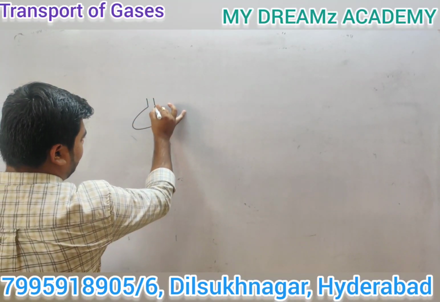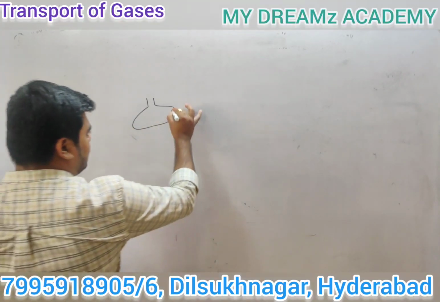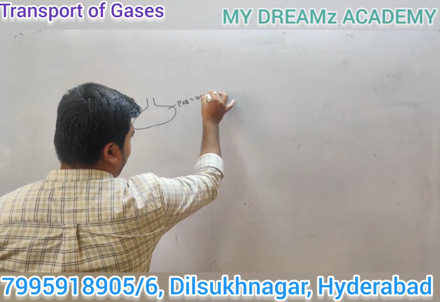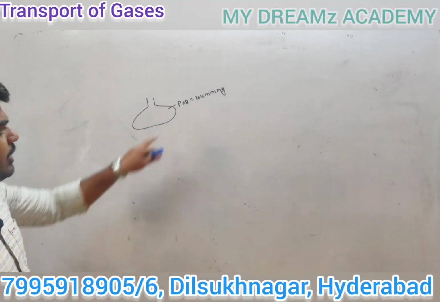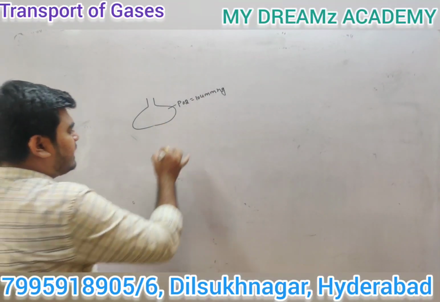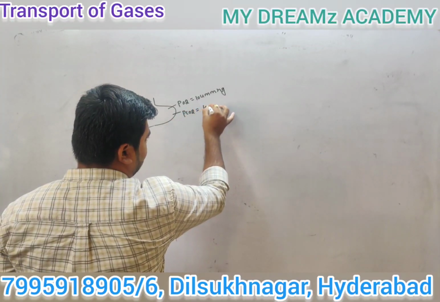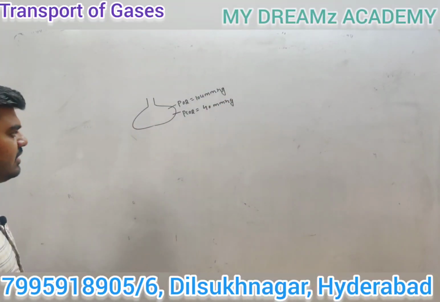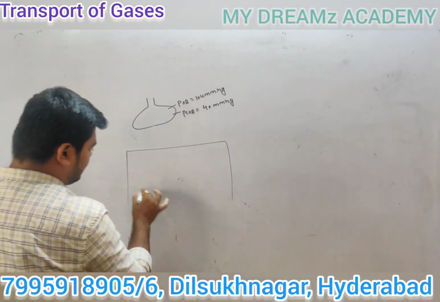Here the partial pressure of oxygen is 104 mmHg in the alveoli region, you know very well. And the partial pressure of carbon dioxide here is 40 mmHg.